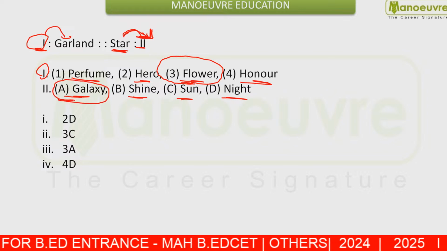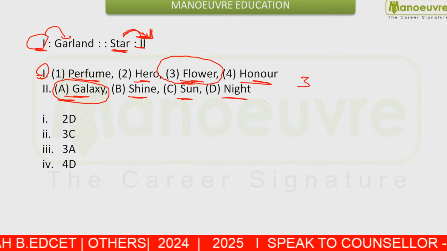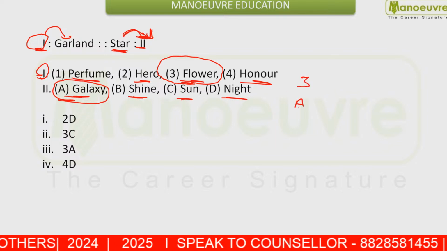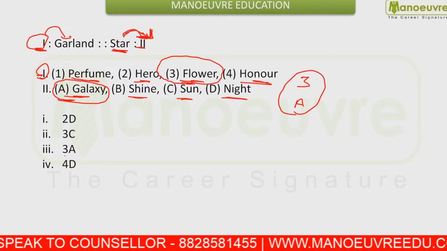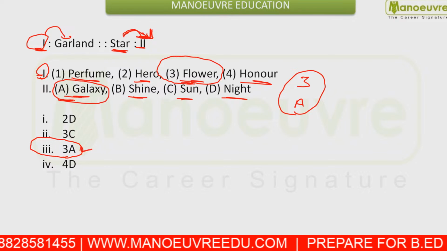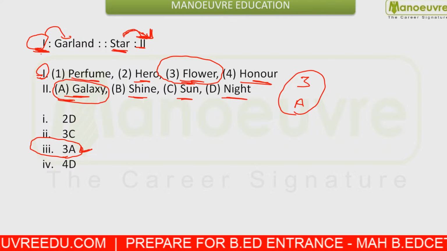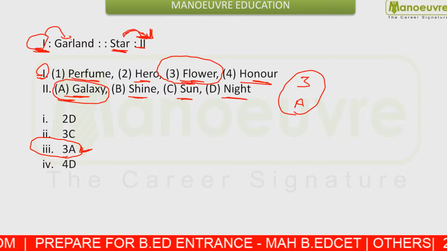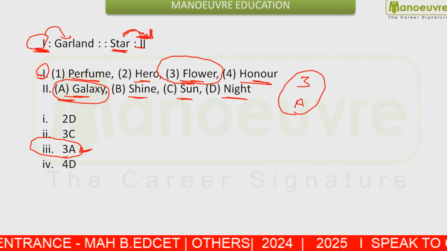So for the first value, your answer should be 3, and for the second value, your answer should be A. So your answer will be 3A here. This is given in the third option. This is a question from analogy, a very good question given to you. You need to check the same relation here.